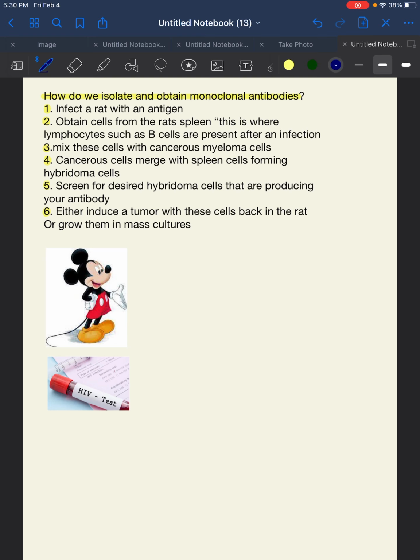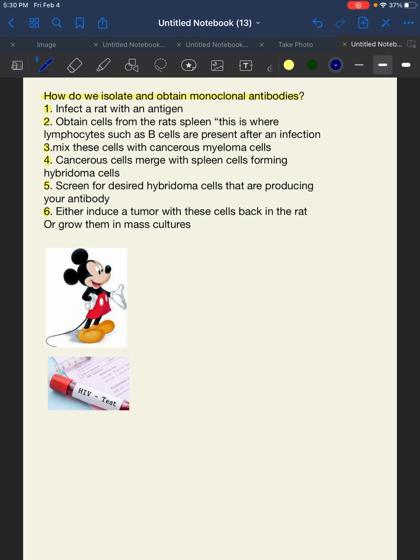We're not actually going to cut out Mickey Mouse's spleen, don't worry, kids. We can harvest his spleen cells, then we can mix those with myeloma cells. Now, if you guys understand how cancer works, myeloma cells are a type of cancerous cells, and cancerous cells rapidly proliferate. That's actually what causes cancer. So once we mix these spleen cells with the myeloma cells, you'll form what's called a hybridoma cell. Now, hybridoma cells constantly secrete the antibody. They're basically cancerous antibody-producing cells.